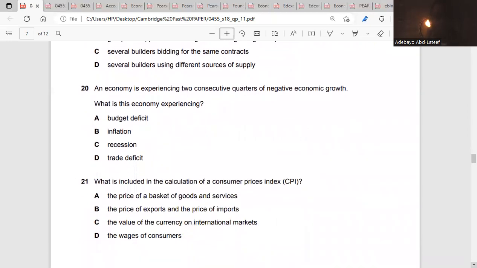An economy is experiencing 2 consecutive quarters of negative economic growth. What is the economy experiencing? A budget deficit? Budget deficit is as a result of import more than export. So no. Inflation? Inflation is a persistent rise in the prices of goods and services. No. Recession. Yeah, that means there's a decline in economic activity for 6 months consecutively. So it's recession. Trade deficit is when imports of trade are more than exports of trade.